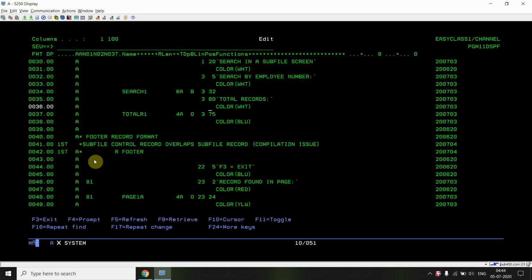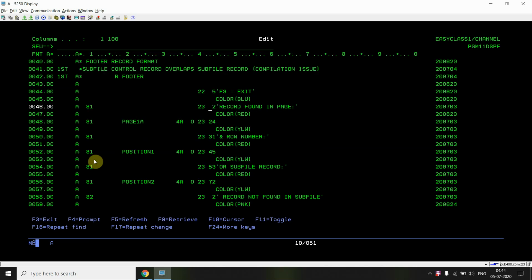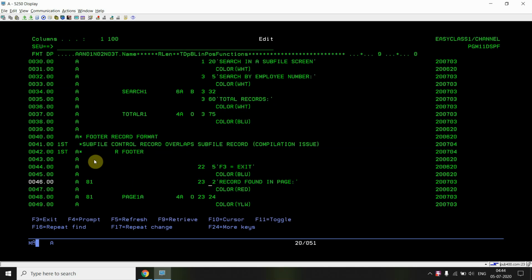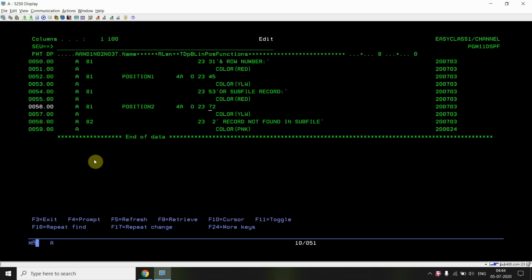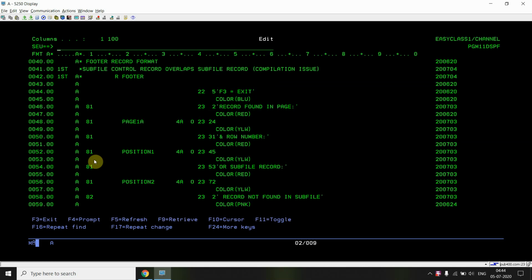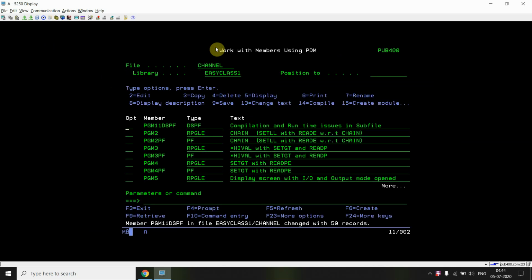We are displaying the control format till the 5th line, and now we are also including positions 22 and 23, since the footer format is blocked. So the subfile control record overlaps the subfile record, and this compilation issue will come.